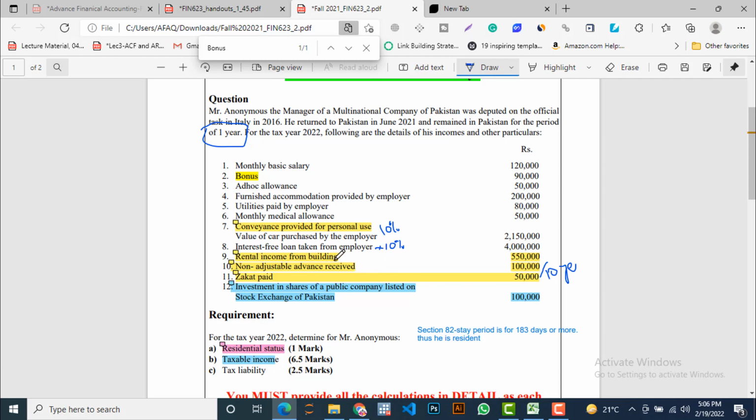Rental income from building 550,000. Non-adjustable advance received 100,000. Zakat paid 50,000. Investment in shares of a public company listed on stock exchange of Pakistan 100,000.